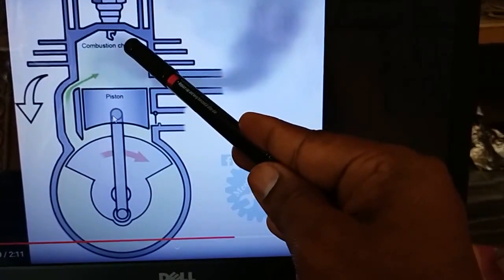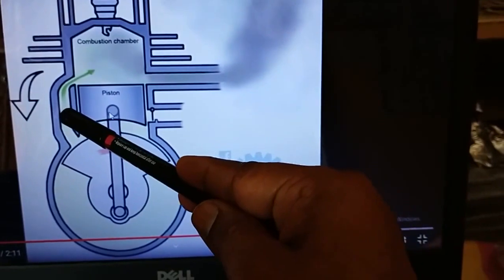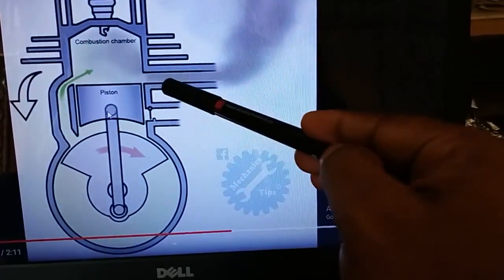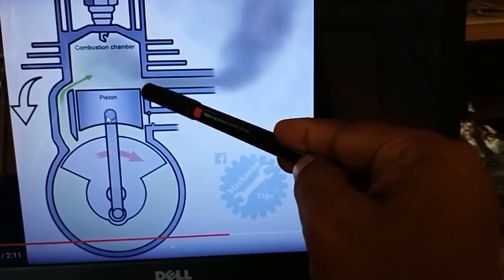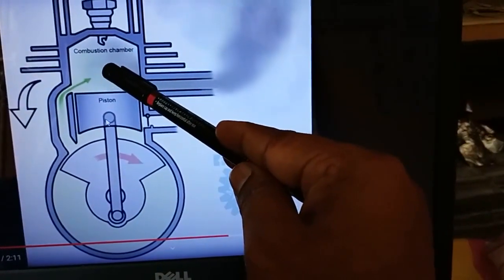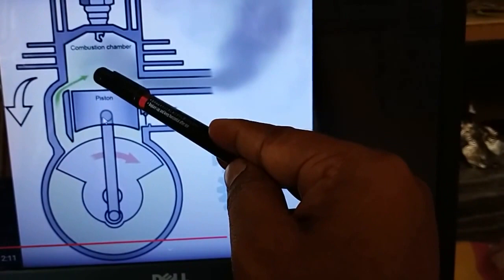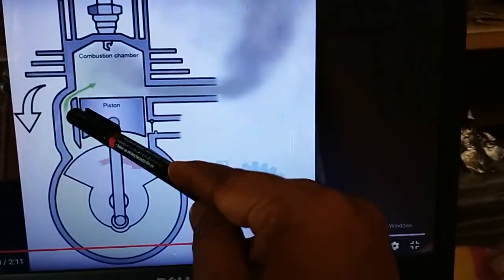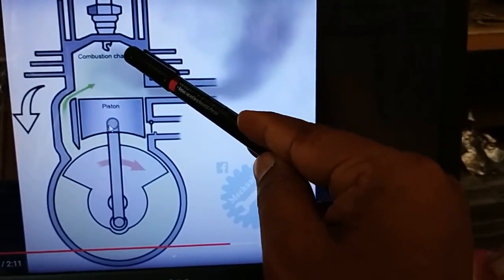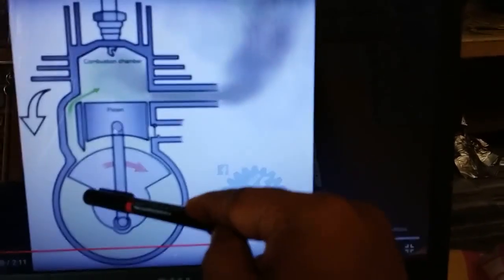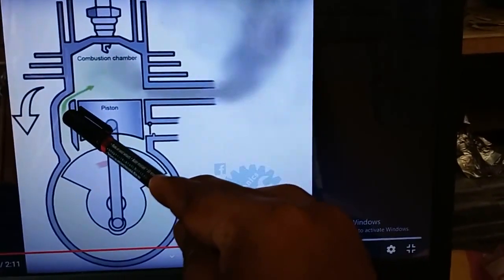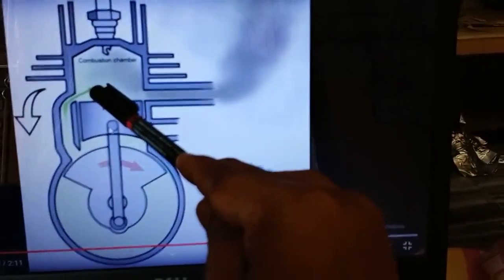So now it is in closed position. And when the piston moves from TDC to BDC, the transfer port and exhaust port will be in open position. Now you are seeing these two ports are in open position. So fresh air will enter into the engine cylinder.